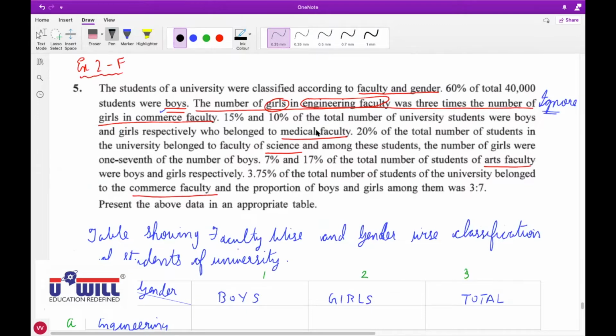So Pratham, unmute yourself. Yes, sir. Tell me, 15% and 10% of total number of university students were boys and girls respectively who belonged to medical faculty.